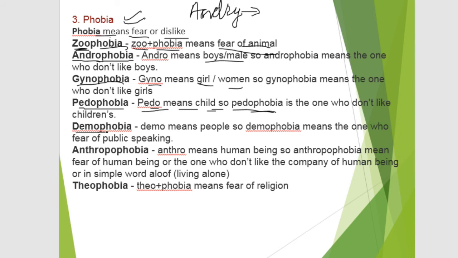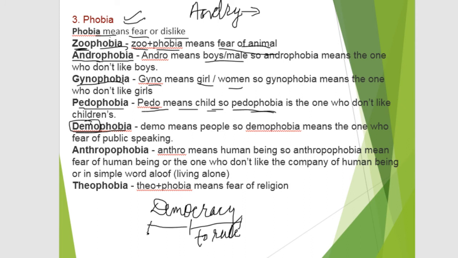Next is demophobia. Demo means public, like in democracy. Cracy means rule, to govern, and demo means public, so rule by the public is known as democracy.